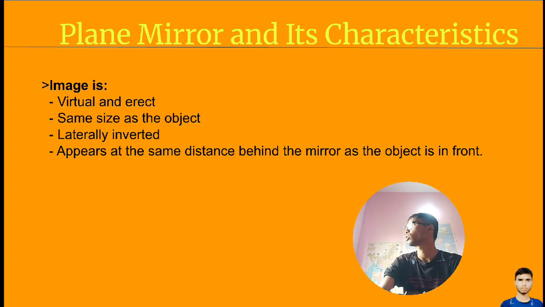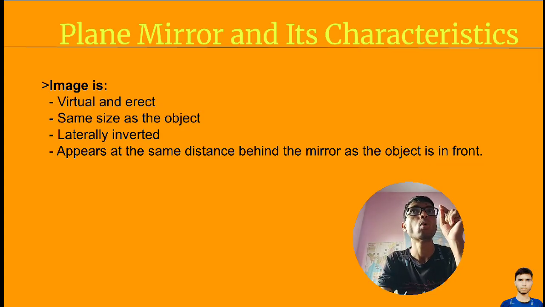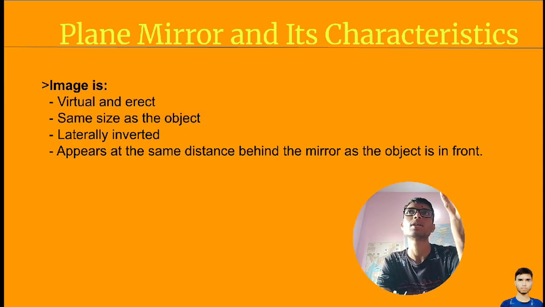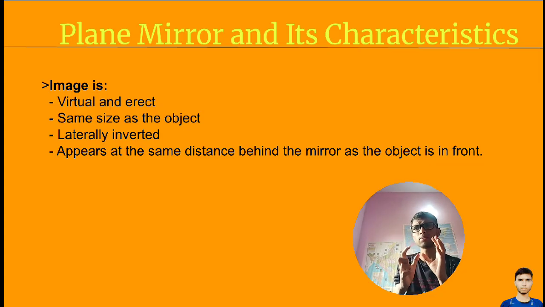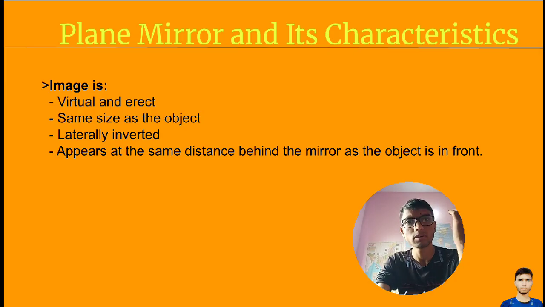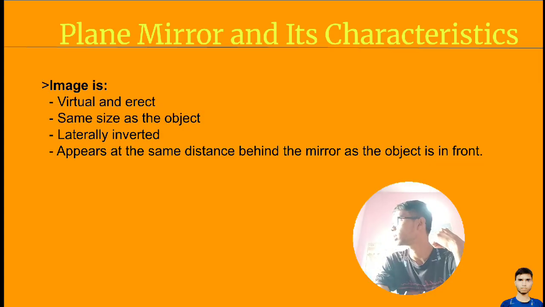Before I look at the explanation in the book language, I would like to explain from my side. A plane mirror will give you the same image as the original image. If you are in front of a mirror, then the same image will appear inside the mirror. This is the first characteristic of a plane mirror.